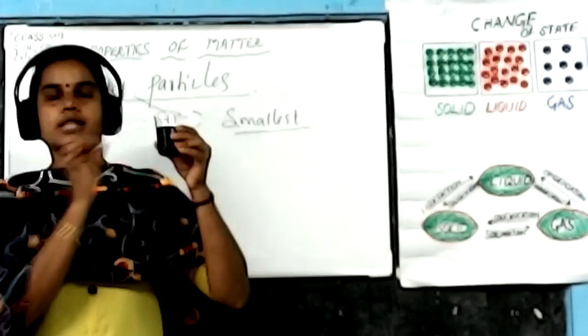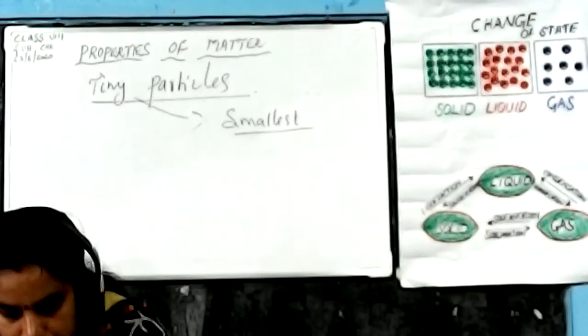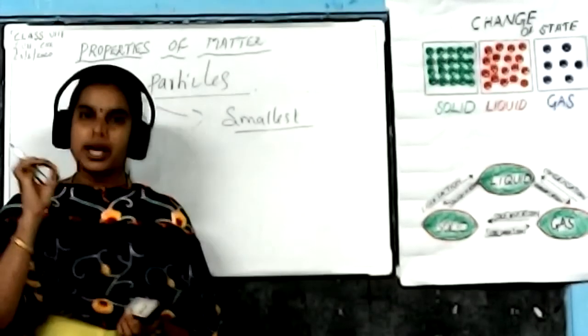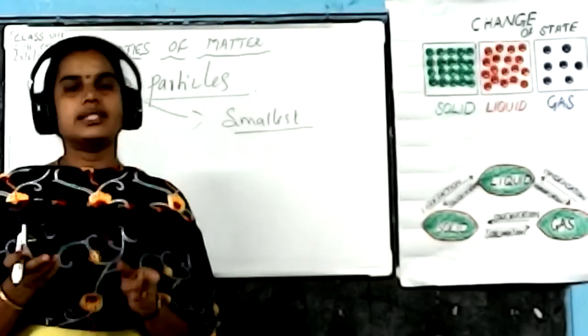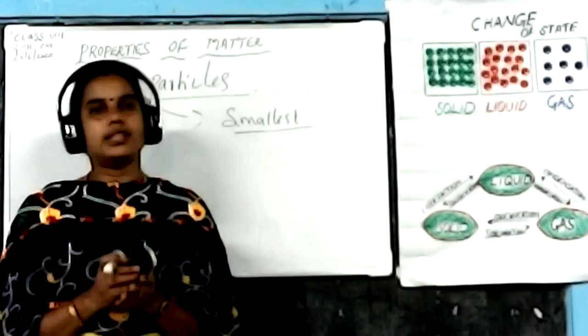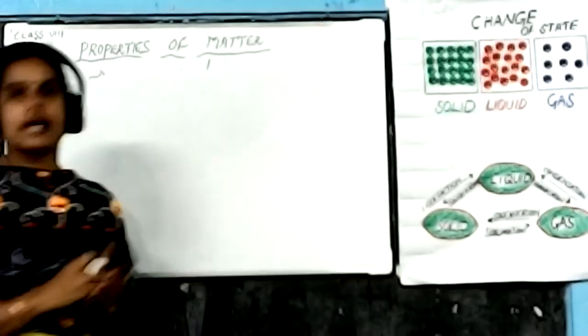So these particles are called tiny particles. What is a tiny particle? Tiny particles are extremely minute particles. They can be seen only with an electron microscope, not with our naked eye. From this, we can conclude the characters of particles.